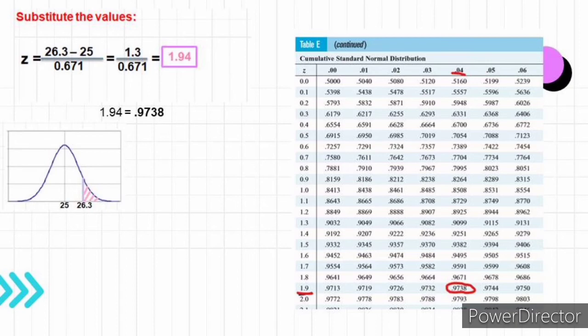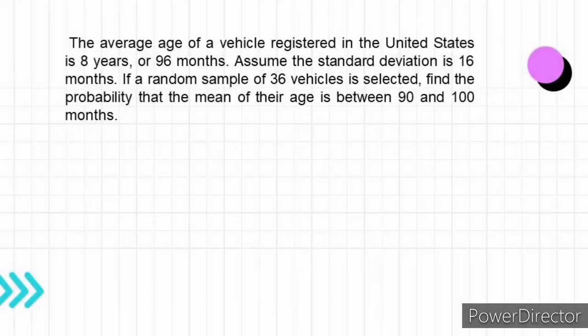Remember, the area underneath our curve is 1. So we subtract 0.9738 from 1. We got 0.0262 or 2.62%. So the probability of obtaining a sample mean larger than 26.3 hours is 2.62%.